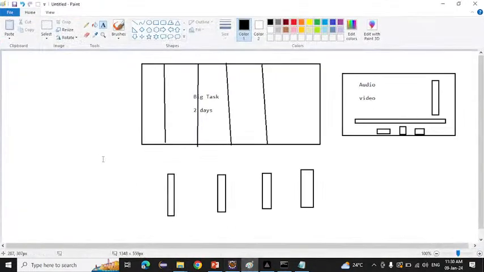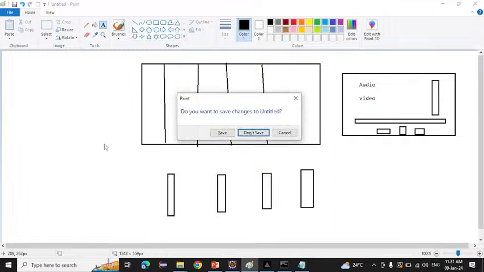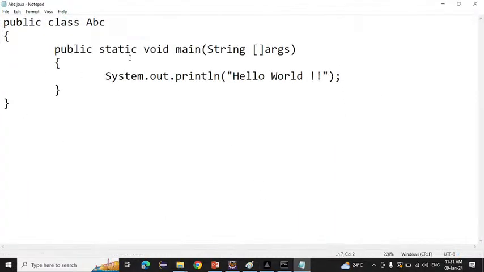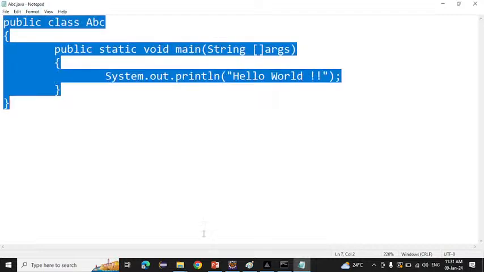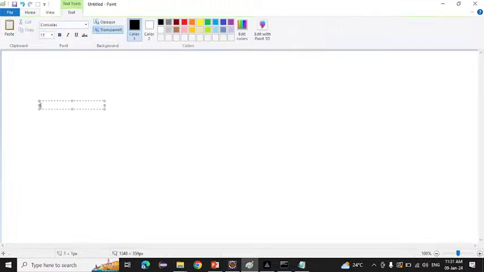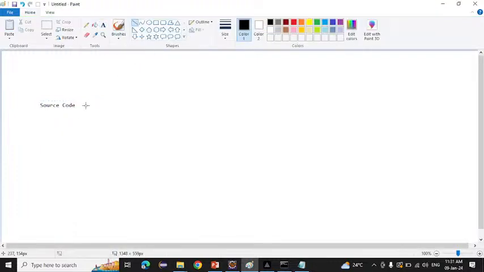Yesterday we learned how our program will run. First we write the source code. So this is our source code. Whatever program we write is called the source code. Now we wrote the source code. So I will write here our source code. If I run this one, this source code will convert into the